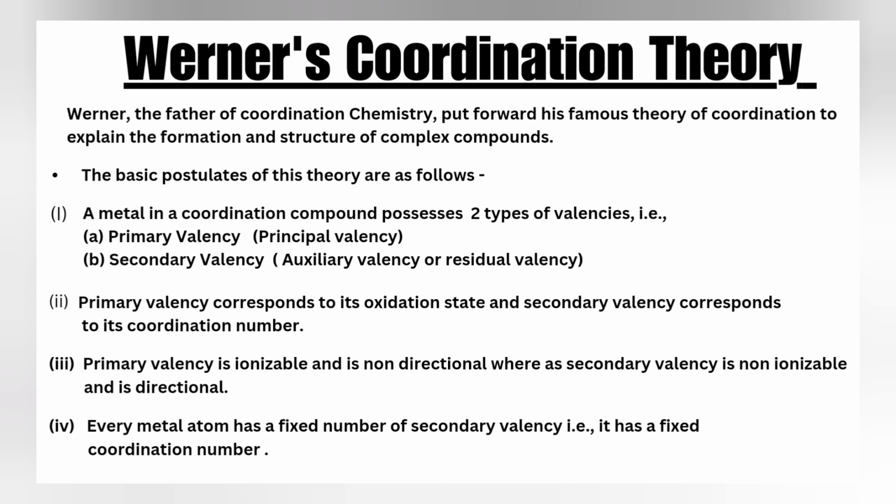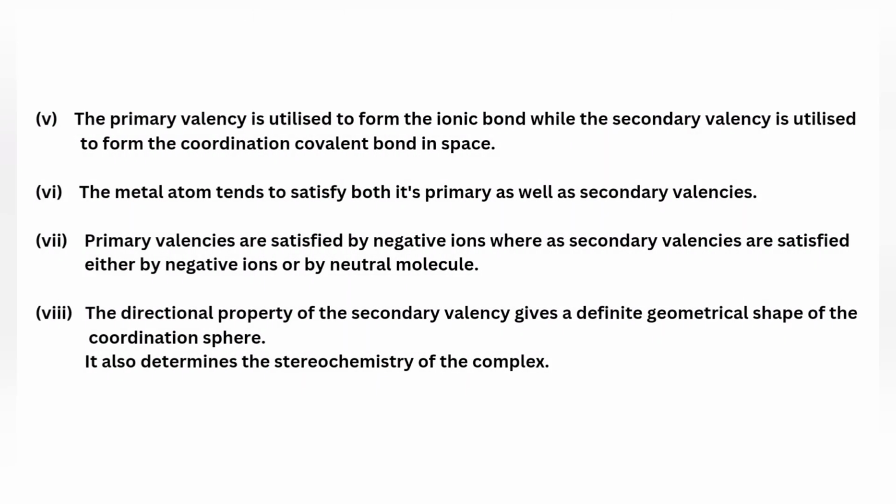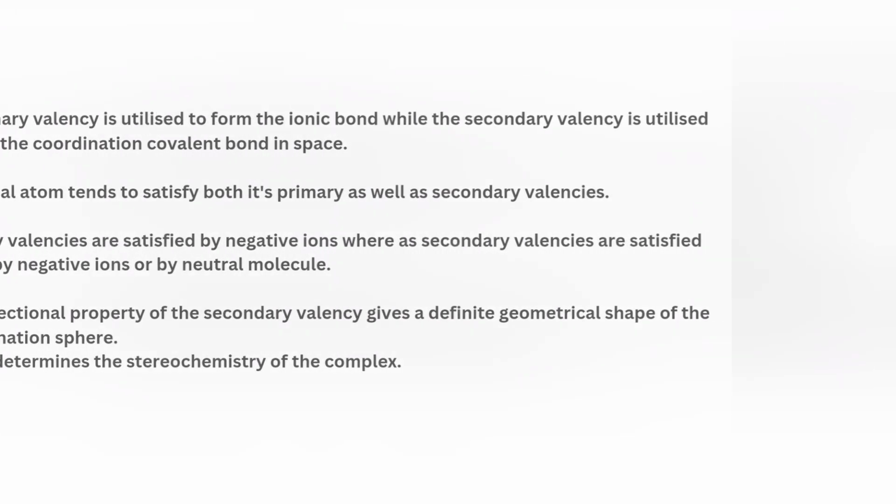Every metal atom has a fixed number of secondary valencies, that is, a fixed coordination number. The primary valency is utilized to form ionic bonds, while the secondary valency is utilized to form coordinate covalent bonds in space. The metal atom tends to satisfy both its primary and secondary valencies. Primary valencies are satisfied by negative ions, whereas secondary valencies are satisfied either by negative ions or by neutral molecules. The directional property of the secondary valency gives a definite geometrical shape to the coordination sphere. It also determines the stereochemistry of the complex.